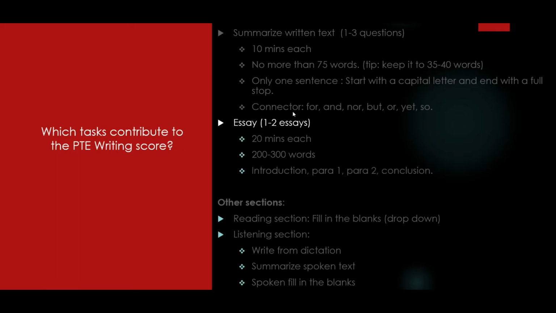The second task of the PTE writing section is the essay. You can expect about 1 to 2 essays in your examination and each would be timed for 20 minutes. Again, use all of this time because the remaining time is not going to carry forward. Make sure that you write a good, cohesive essay with no grammatical errors and no spelling mistakes. You are expected to write your essay between 200 to 300 words. It's good to keep it to about 250 to 270 words. It would make a good essay.